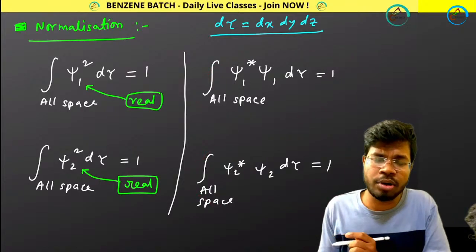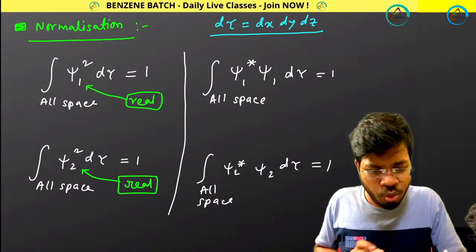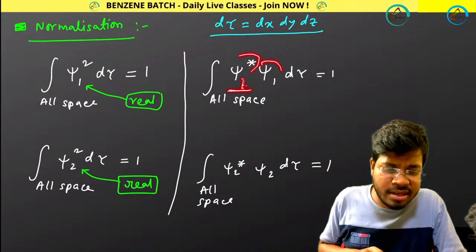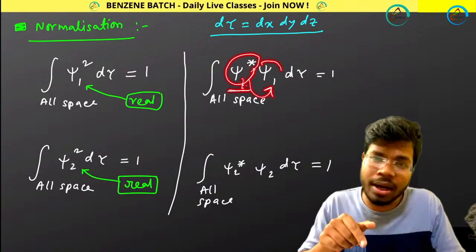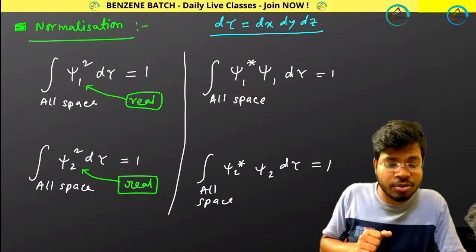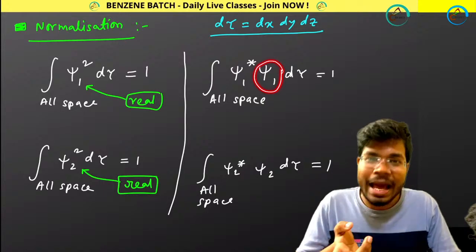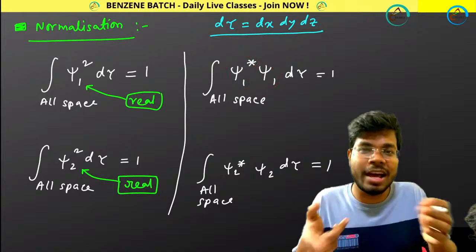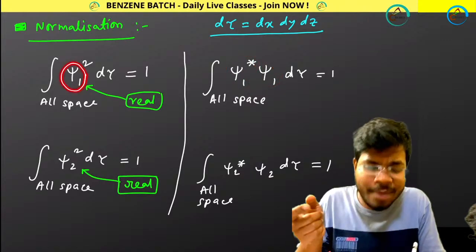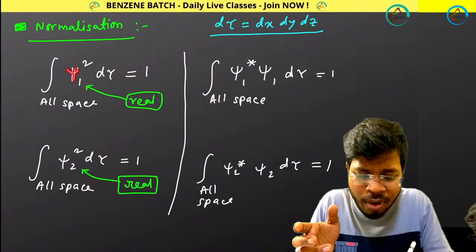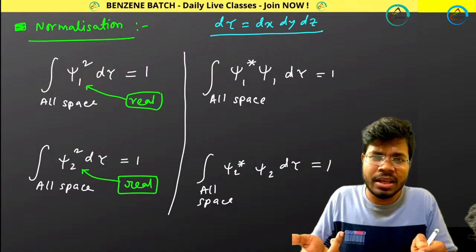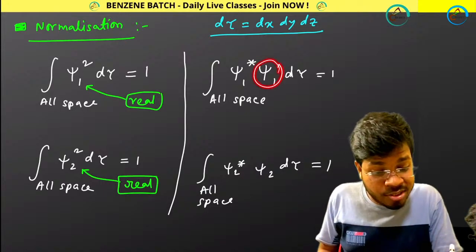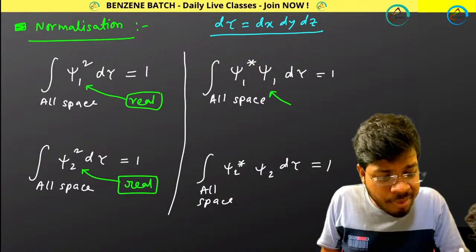In the last class I already told you, so I am not elaborating this once again. What do you mean by psi1 star? Psi1 star is the complex conjugate of psi1. Why am I multiplying by the complex conjugate? Simple reason: so that whenever I multiply psi1 star and psi1, I get a real value. Here psi1 was already real, so I could simply do psi1 into psi1, that is psi1 square, which is also real. But if psi1 was not real, if it was imaginary.